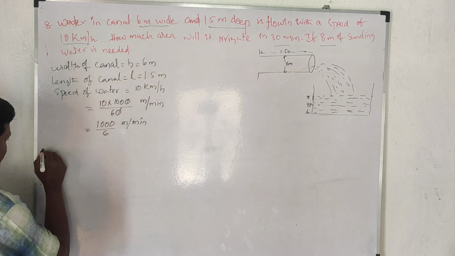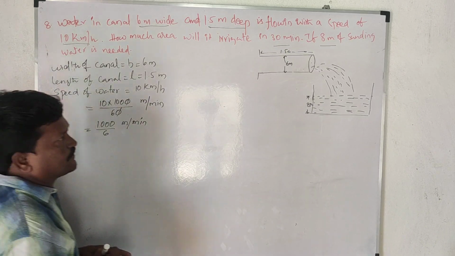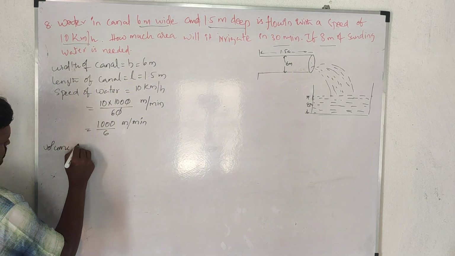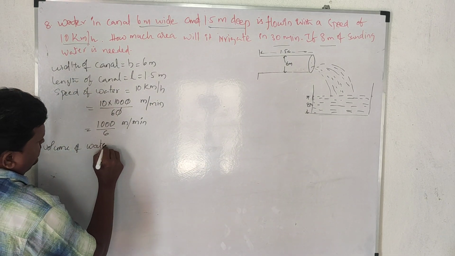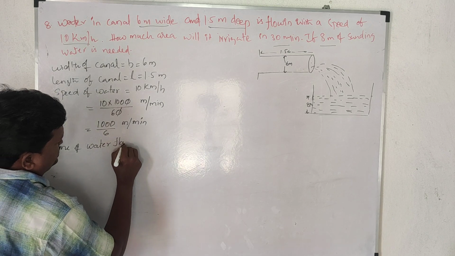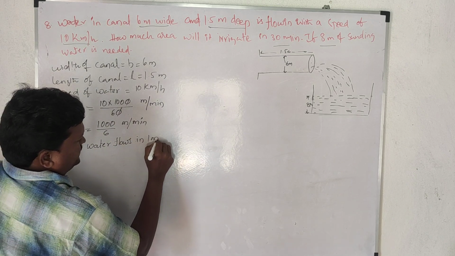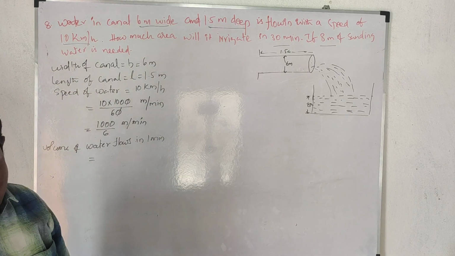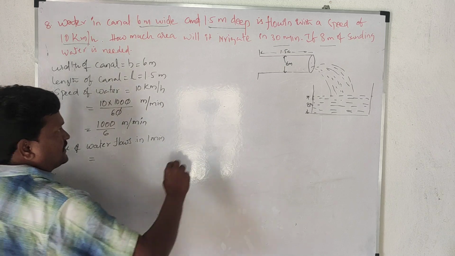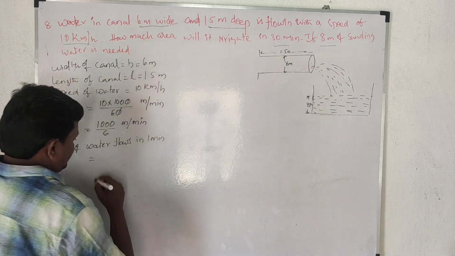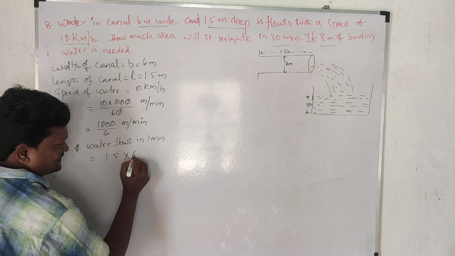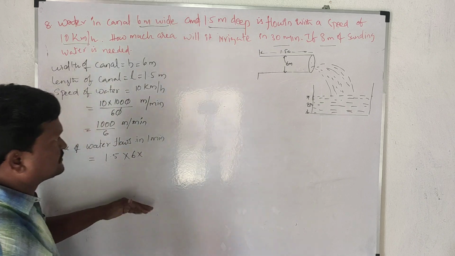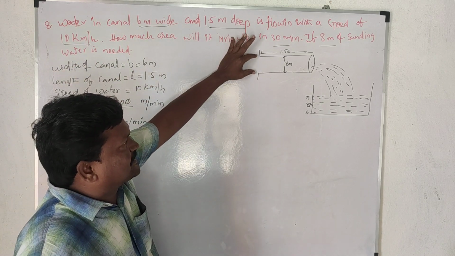So the volume of water flowing in 1 minute is: length 1.5, breadth 6, and the speed of the water becomes the height.